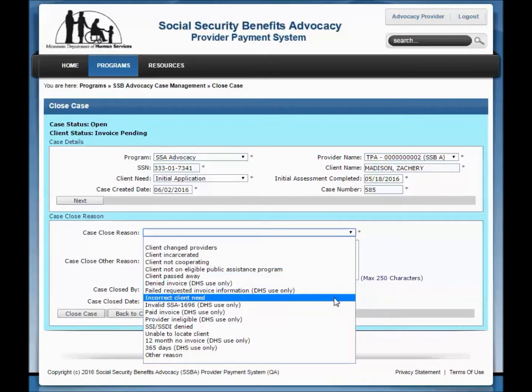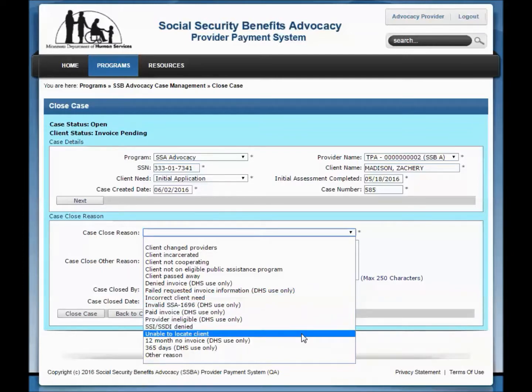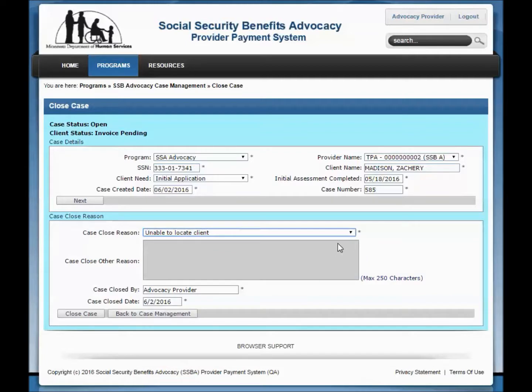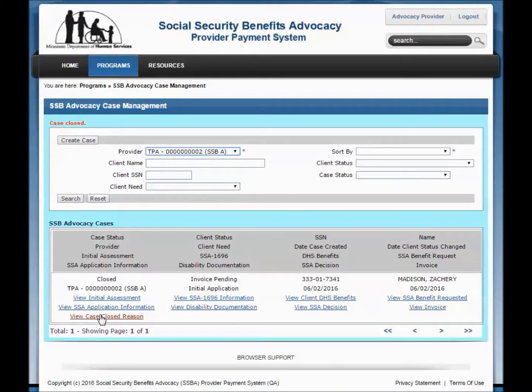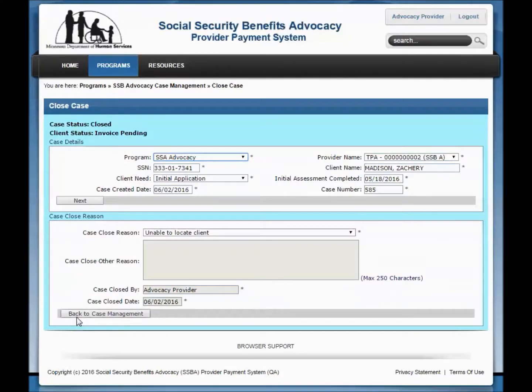If you select the case close reason of Other Reason, you are required to enter text into the Case Close Other Reason field. All other information on this page is auto-filled by the system and cannot be changed. Click the Close Case button when finished. The system emails the provider detailed case closure information. Back on the SSB Advocacy Case Management page, you can always click the View Case Closed Reason link and view the closed case page and reason for closure.